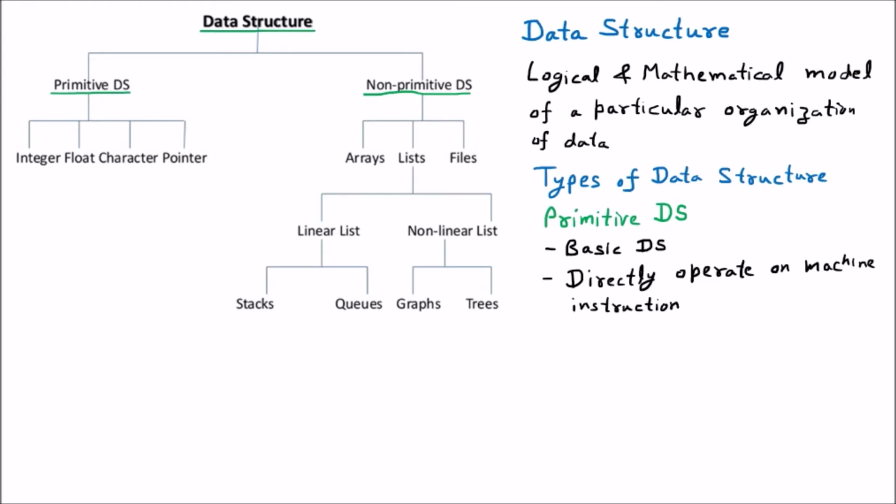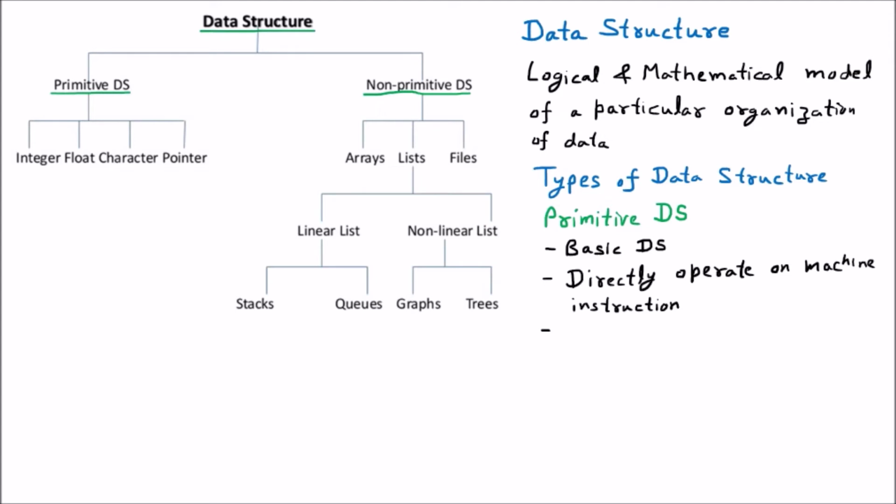Directly operate on machine instruction, that means if the machine is going to give some instruction or the human is giving instruction on machine, so they can work directly. Means they are directly work on the machine, just like we are having 0 and 1s which are directly work on the machine. Similarly, the primitive data structure work on the machine instruction directly. There is nothing involved in between.